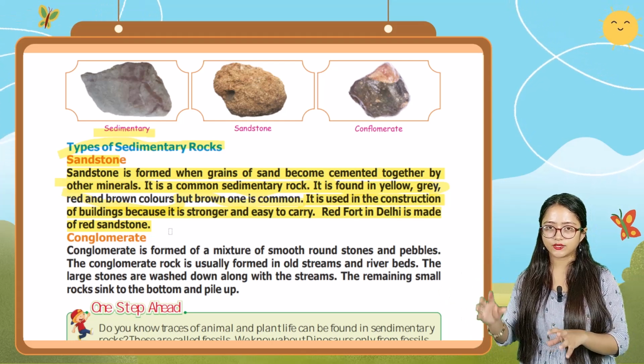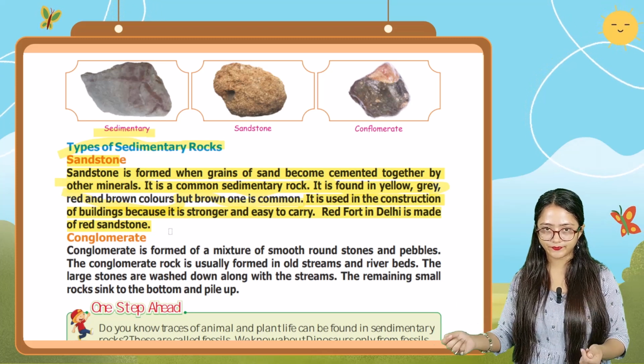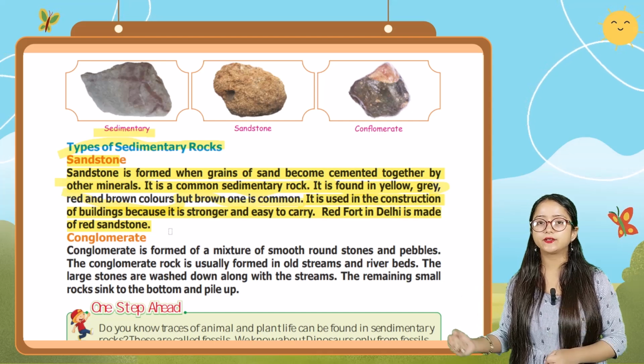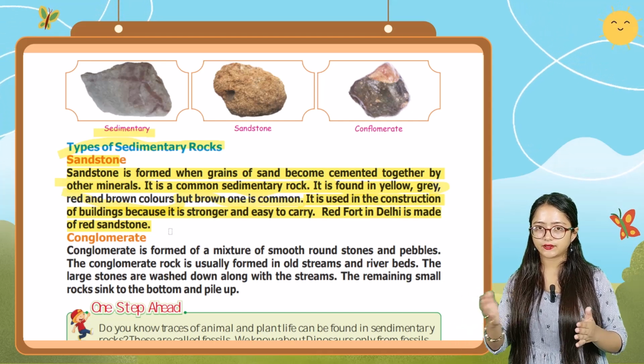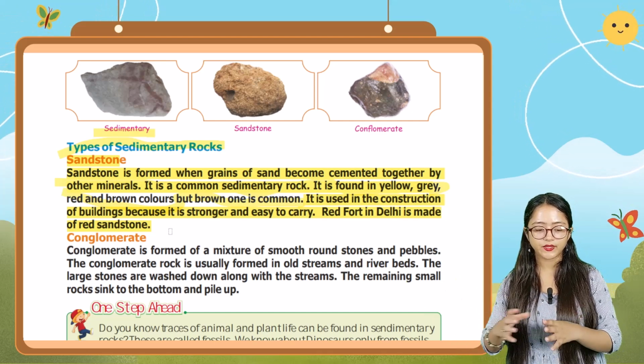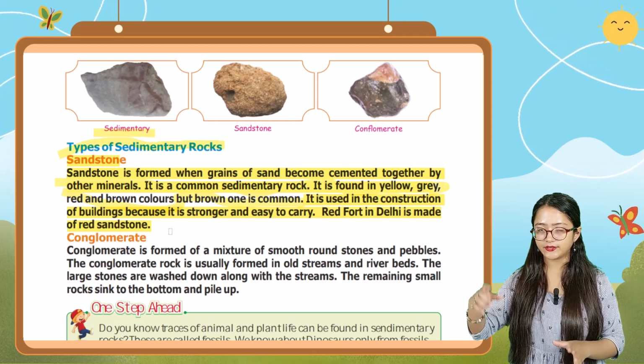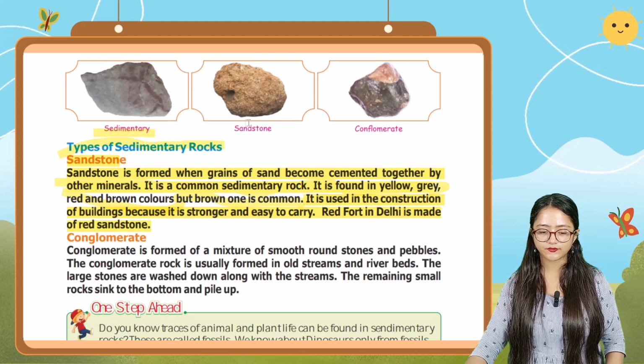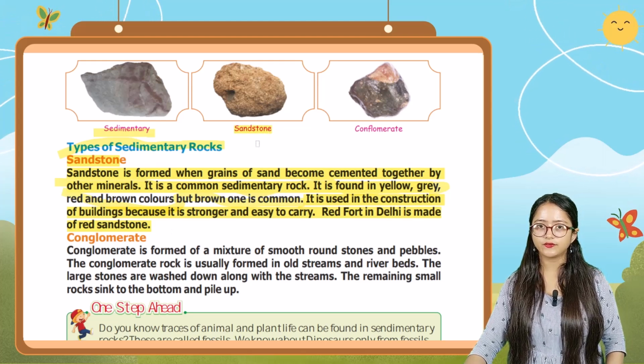It is used in the construction of buildings. Why? Because it is stronger and easy to carry. For example, Red Fort in Delhi is made out of red sandstone. Here you can see the image of sandstone. It is a type of sedimentary rock.